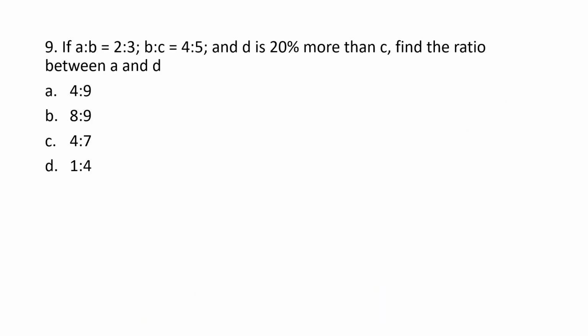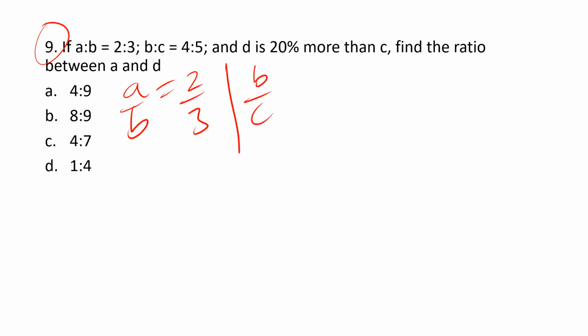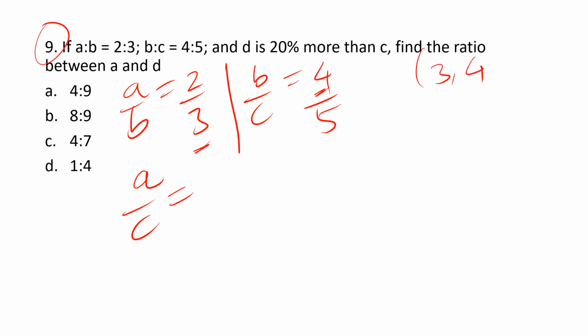I think this is about the ratios. An easy question, guys. Pause the video and read it. We are given a by b value is 2 by 3. Okay. B by c value is 4 by 5. Okay, let me find the a by c value. A by c, B is the common value. Here the b value in ratio is 3 and here it is 4. So we need to find the LCM of 3 and 4. LCM is 12. So we need to make this value as 12.